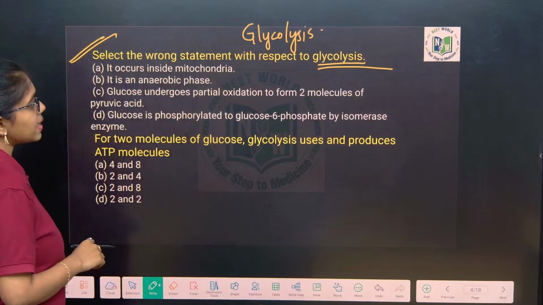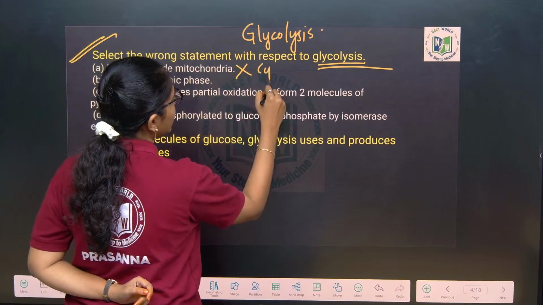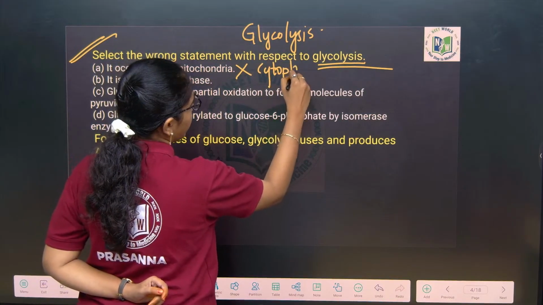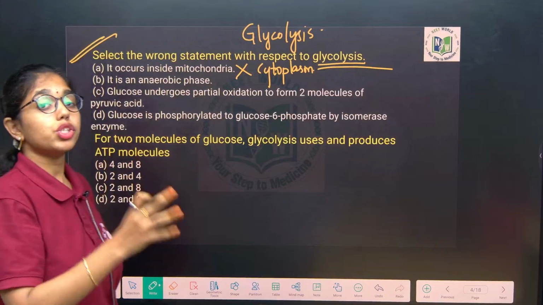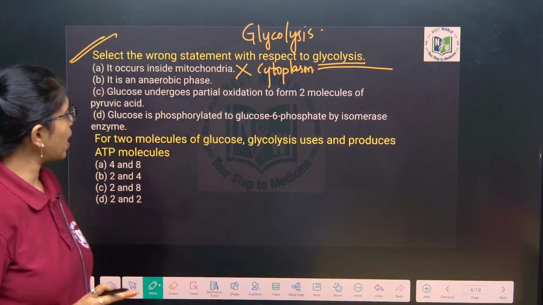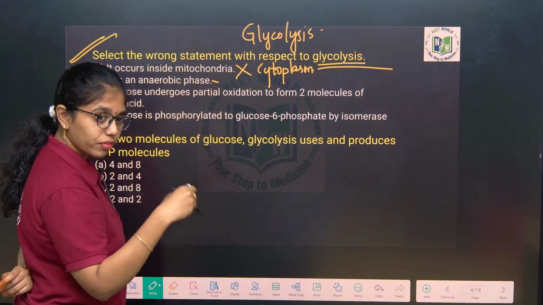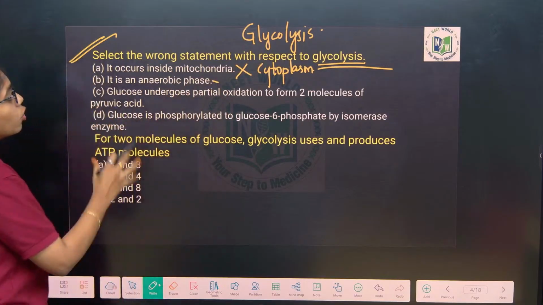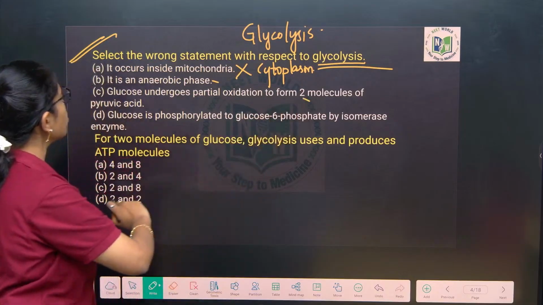It occurs inside the mitochondria. Wrong, because this occurs where? Inside the cytoplasm, be it aerobic or anaerobic respiration. Glycolysis is the common pathway which occurs inside the cytoplasm of the cell. It is an anaerobic phase. No, it is both in the anaerobic phase and aerobic phase. Glucose undergoes partial oxidation to form 2 molecules of pyruvic acid.